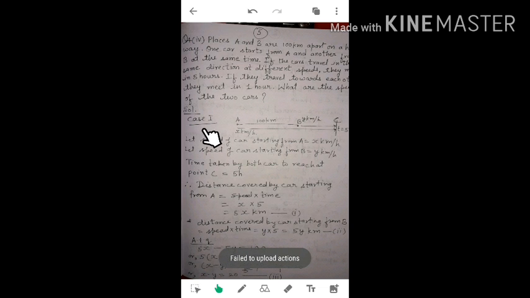See case first. Say one car starts at point A and one car starts from point B, and these two cars are 100 km apart. It means the distance between A and B is 100 km. The car which is starting from A, we don't know its speed. Let its speed be x km per hour. Let the car which is starting from point B have speed y km per hour.